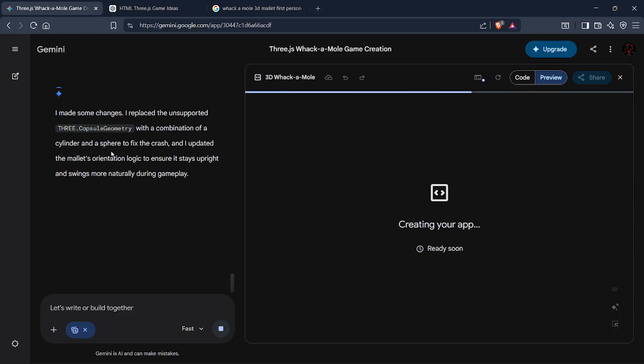Capsule geometry, okay. I don't know why this happens every single time. Apparently, capsule probably doesn't exist, and then they have to use spheres, and something else, cylinders. Okay, I don't remember. This also happened while making Polaroid Paranoia and some other games.